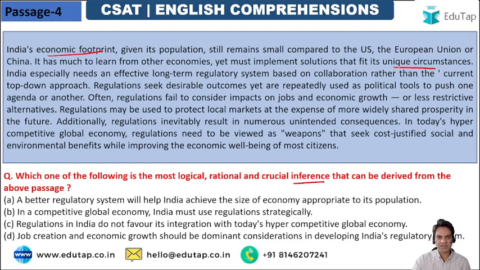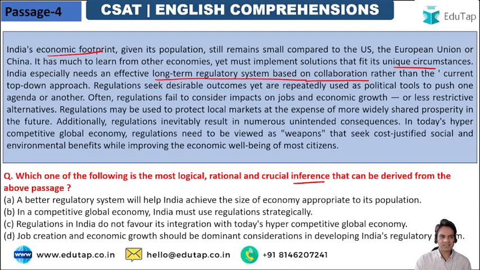So we should learn from other economies, but we must implement solutions which are customized to our circumstances. India especially needs an effective long-term regulatory system based on collaboration rather than the current top-down approach. So we need an effective long-term regulatory system based on collaboration, something like the public private partnership model, the PPP model that we're talking about these days.